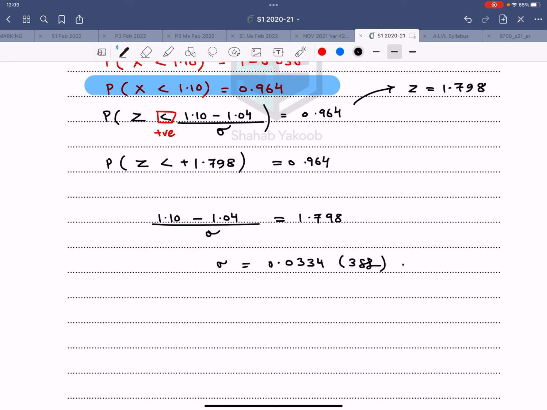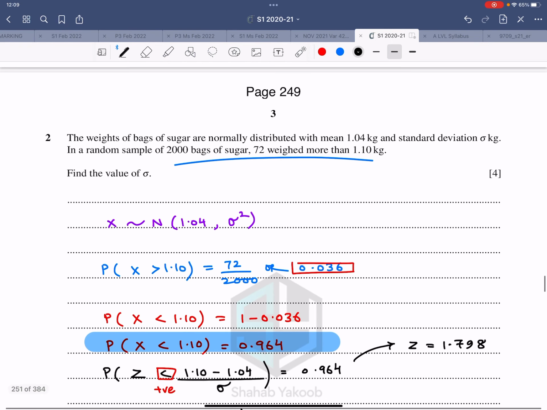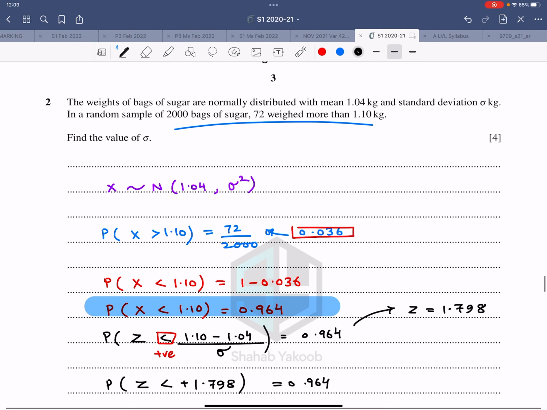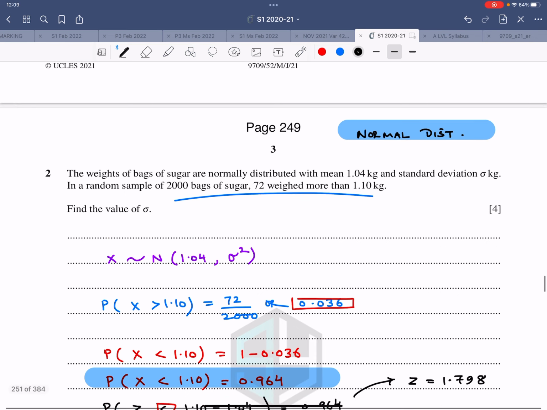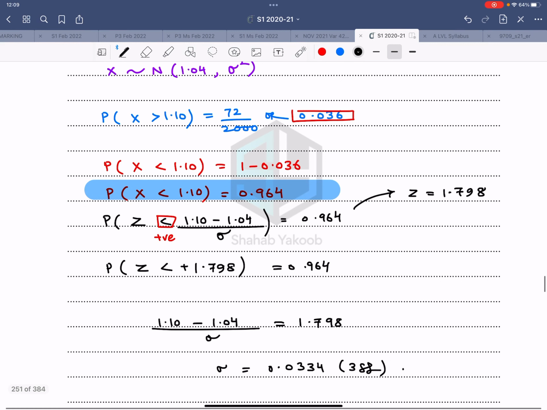Now this was a simple question on normal distribution. So let me label it over here. So this is normal probability distribution. And was there anything special in this thing? The only thing special was just taking care of all these probabilities and z values and the plus and the negative sign and so on.